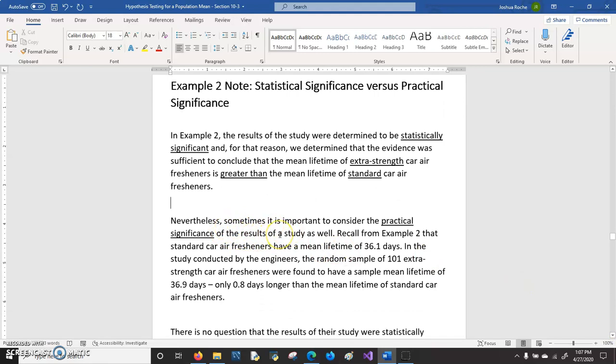The practical significance of the results of a study as well. So remember from example 2 that standard car air fresheners have a mean lifetime of 36.1 days. In the study done by the engineers, in their sample, they ended up with a mean lifetime of 36.9 days, only 0.8 days longer than the mean lifetime of standard car air fresheners.